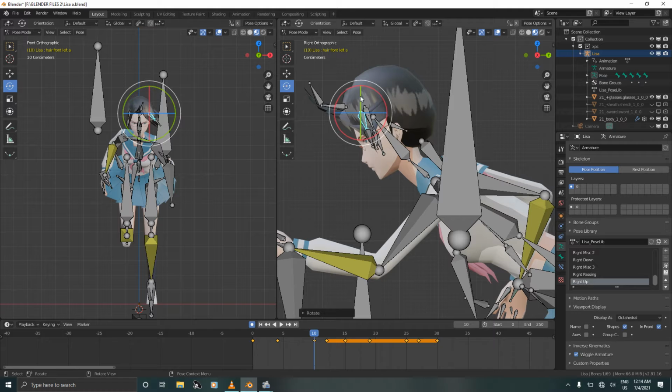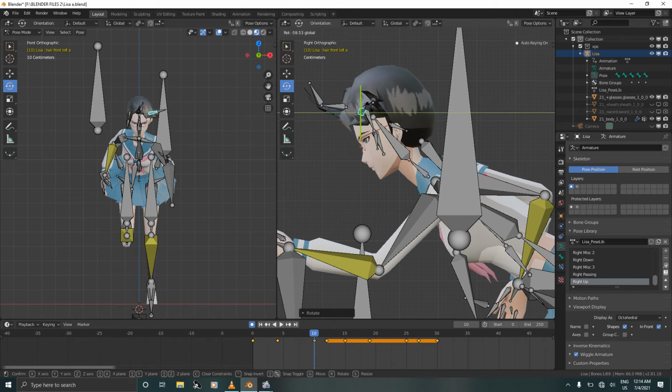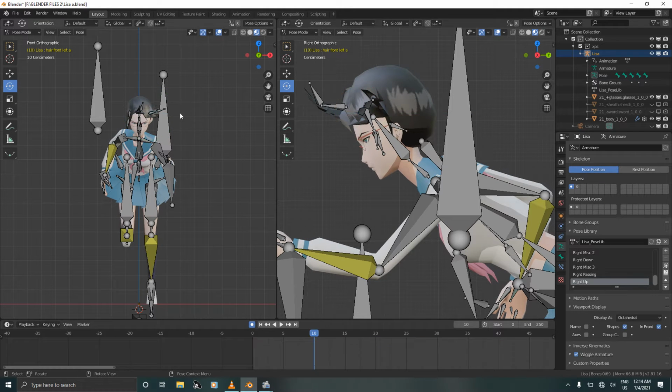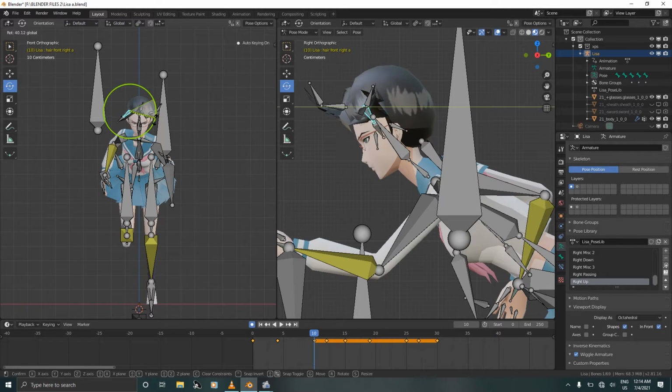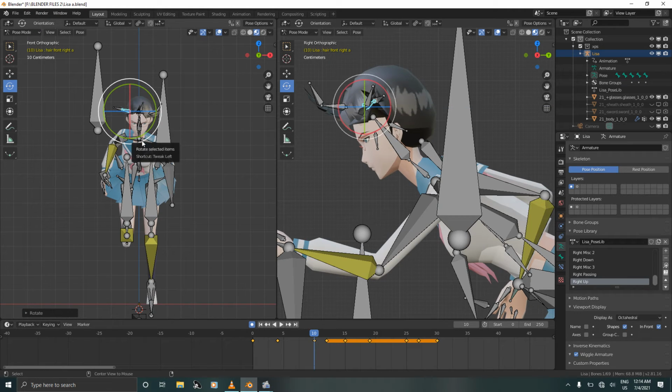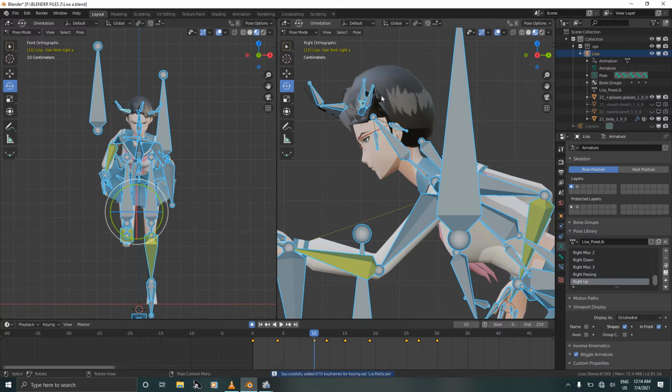Rotate on the Z, rotate on the Y, deselect, select this other bone and rotate just like this. Select this bone, rotate on the Y, sorry. Deselect, select this other bone and rotate on the Y as well. Deselect, select the other bone and rotate on the Z. Select O and press I to confirm.